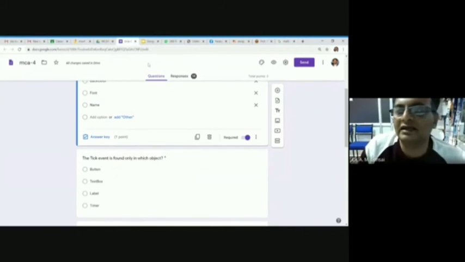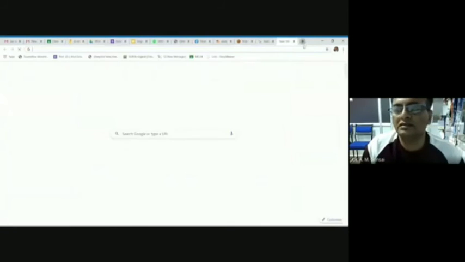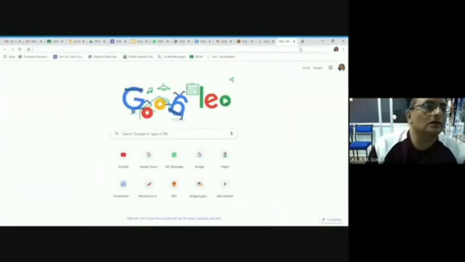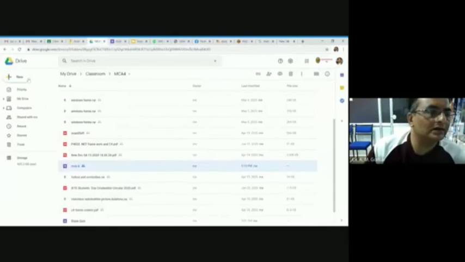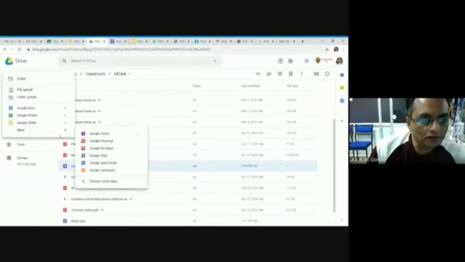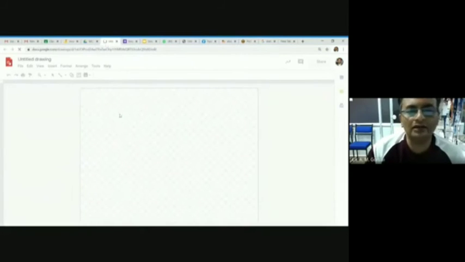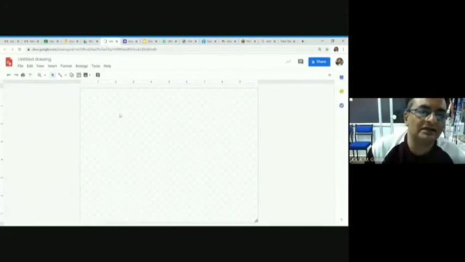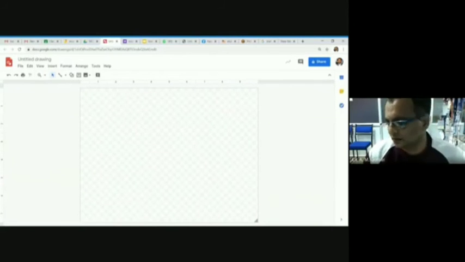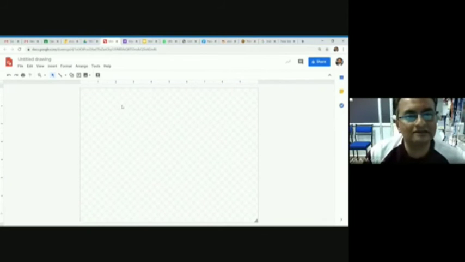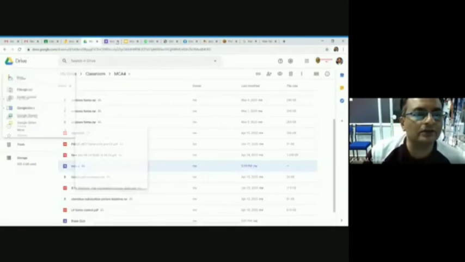Google has multiple facilities. Google Drawing, you can see. Look, go to Drive, View, More. Look, Google Drawing. Do you see this, my mouse? In this Google Drawing, you type mathematical equations and paste it in the form. Understood? Yes, sir. Okay, thank you.